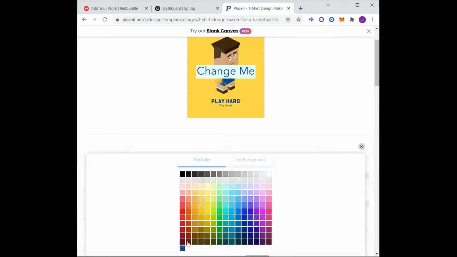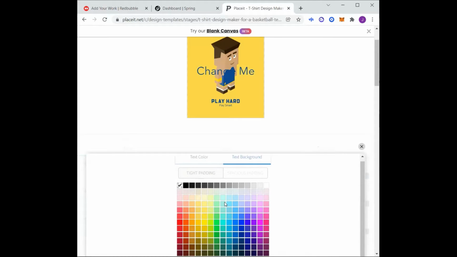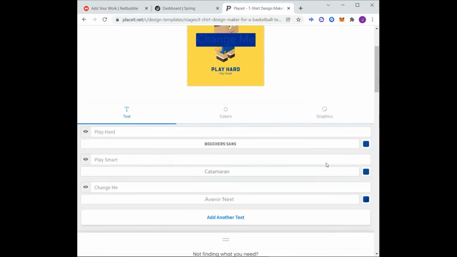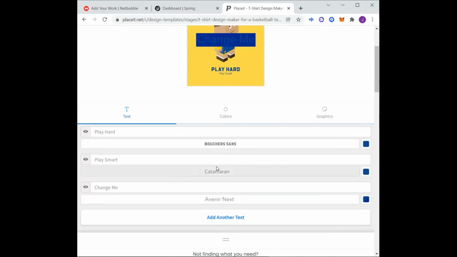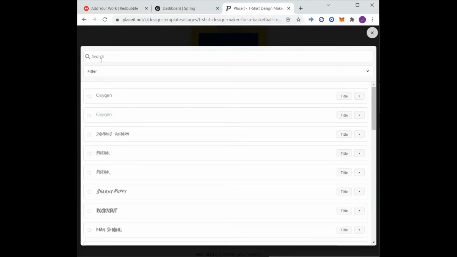And you see that the color over here is two-tone, so I don't want that two-tone color. I want to make sure that we have, there we go. No, that's still two colors. I don't think I want two colors, but I'm going to change this real quick to, what's the top one? Let me backtrack. I do like this top font right here, Bobby Boucher Sans. I'm going to change this one too since we're at it. I'm just going to go to more fonts so it's easier to find it.